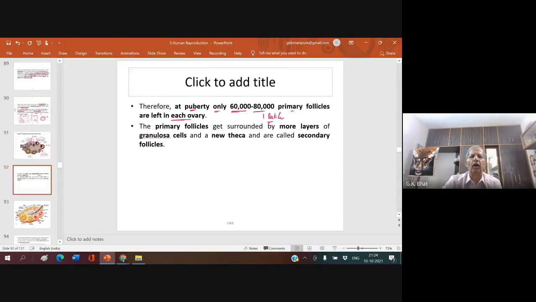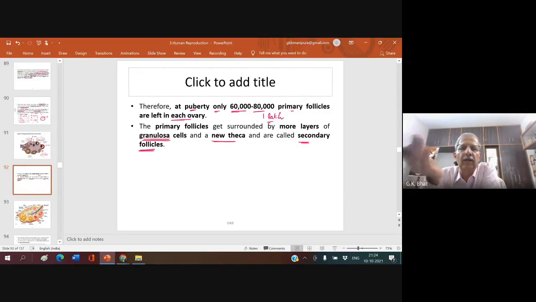Now, the primary follicles get surrounded by more layers of granulosa cells. When there is only one layer, it is called a primary follicle. When there are more layers of granulosa cells and a new theca, a covering, appears around it, the primary follicle is called a secondary follicle. Please know the difference between primary, secondary and tertiary follicle; it will be asked in examination.